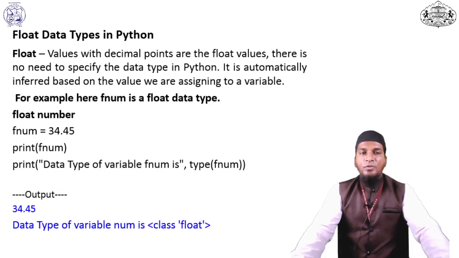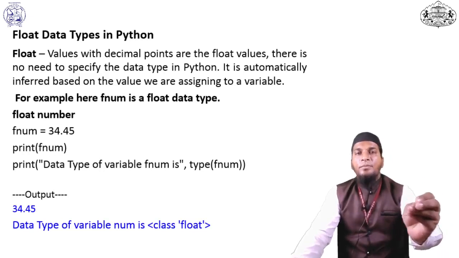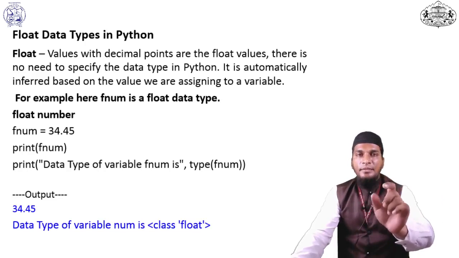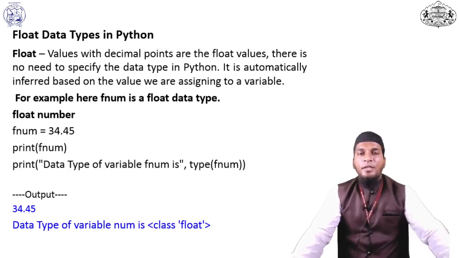Next is an example of the float data type in Python. Same as integer, but we assign values with decimal numbers. Decimal points are the float values. There is no need to specify the data type in Python. In the same example, I show fnum equal to 33.45. When we write type in brackets with the name of the variable, it automatically shows the type.